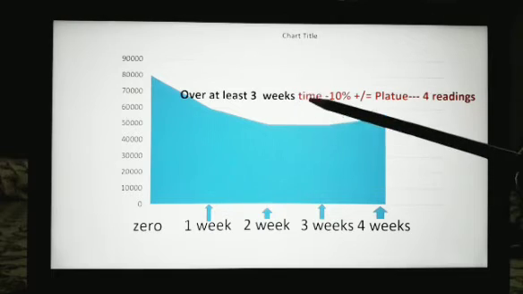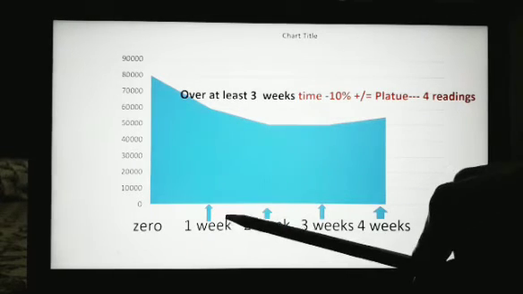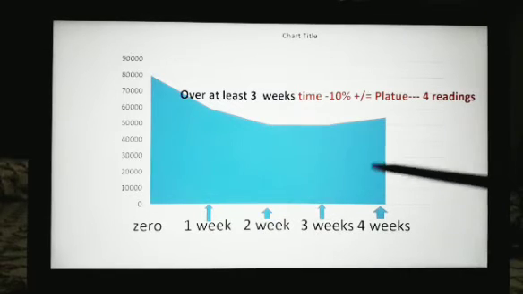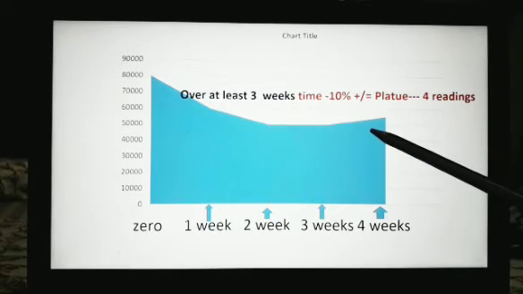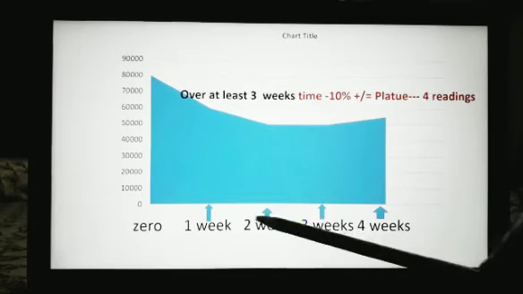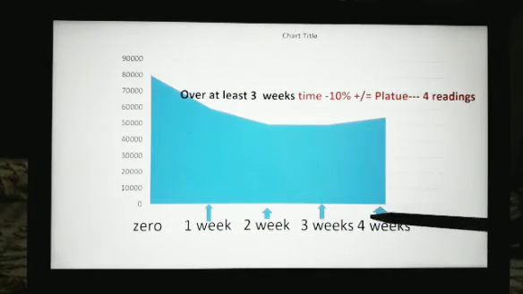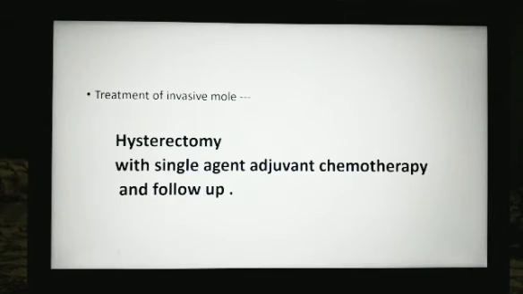Over at least 3 weeks time, there is a plateau. 1 week, 2 weeks, 3 weeks. So first, second and third week. So over 3 weeks time, there is a plateau. So there are 4 readings, 1, 2, 3, 4. There are 4 readings within 3 weeks time of plateau.